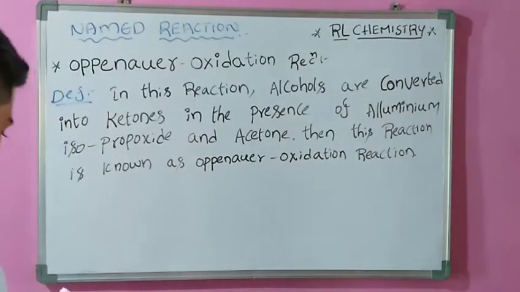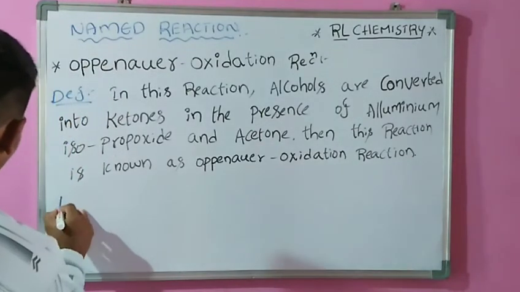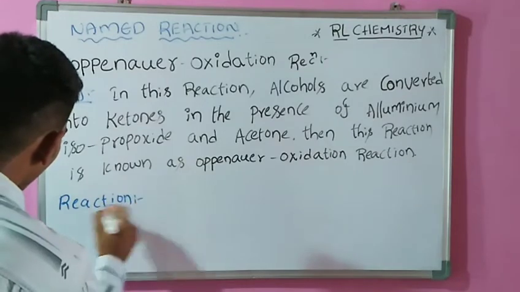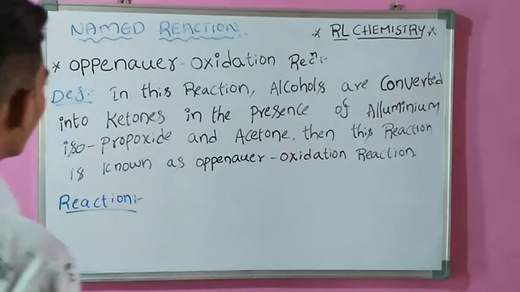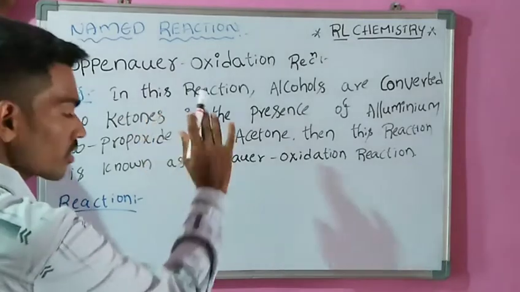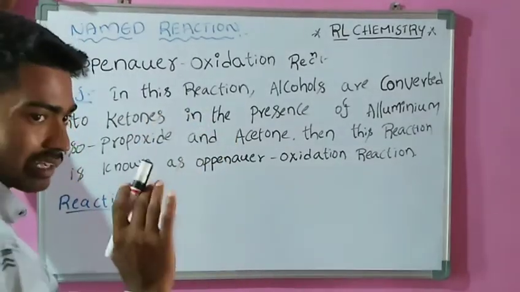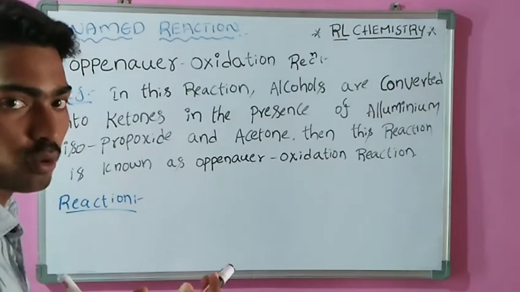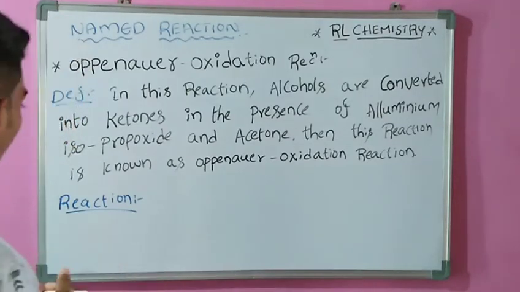What is the reaction? Simply, the Oppenauer oxidation reaction is nothing but alcohols converted into ketones in the presence of aluminum isopropoxide and acetone. That is the reaction.